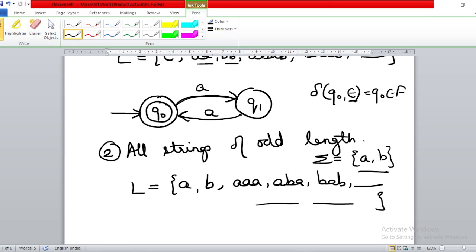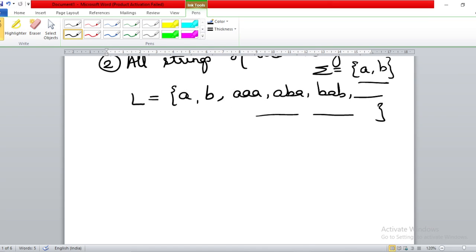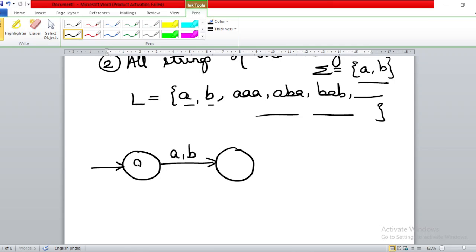So first, what is the minimum? Null is not there, so obviously the initial state will not be your final state, right? The minimum length string is either a or b. So first I make the automata for acceptance of a or b, which you have already made in the last lectures. So on a or b I reach Q1, and I make this the final state. So either small a or small b will be accepted, right? Now for a three length string, one way of making it is I go back over here.